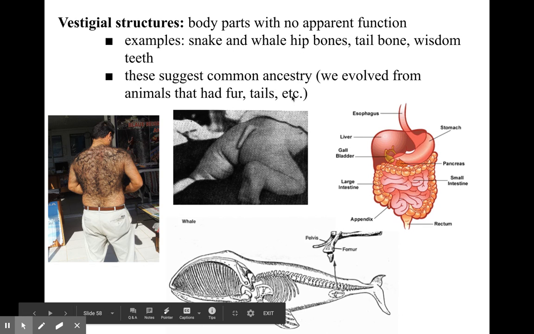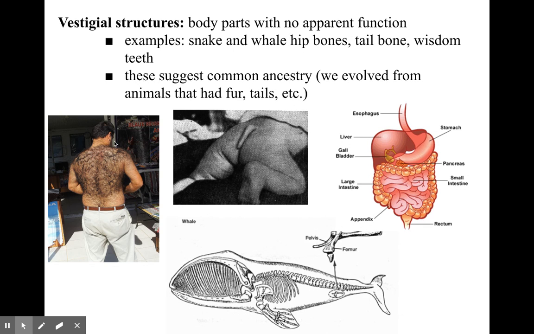In humans, we have body hair that shows that we used to have probably fur. We have a tail bone underneath. Normally you're not born with a tail, although some babies are. It shows you that we evolved from something that had a tail. We have wisdom teeth.